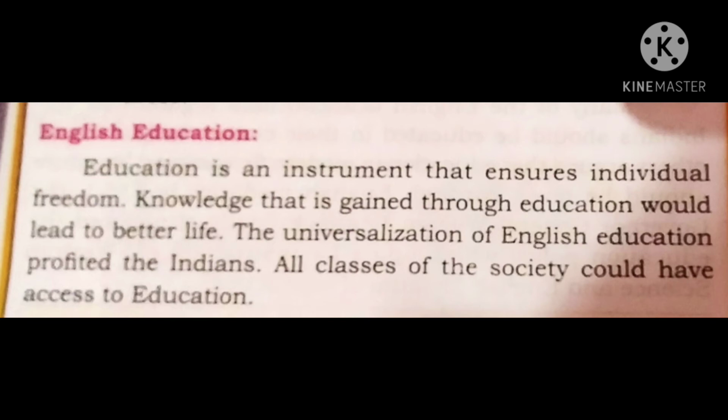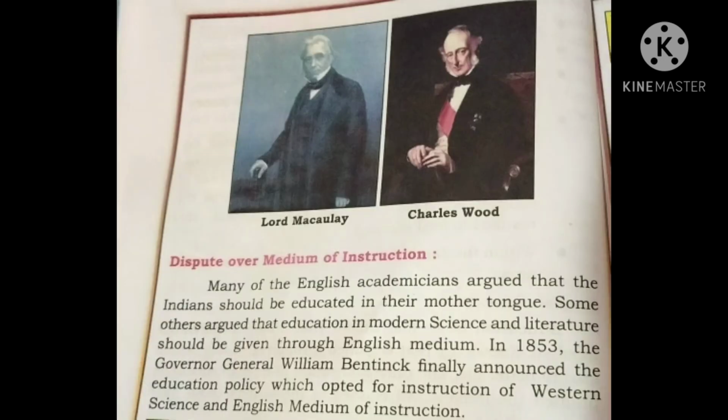So it aimed at creating an educated class that was dedicated to it. Lord Macaulay and Charles Wood implemented the new education system with this aim. They were not helping Indians, but they educated Indians only because they could use them in their favor.